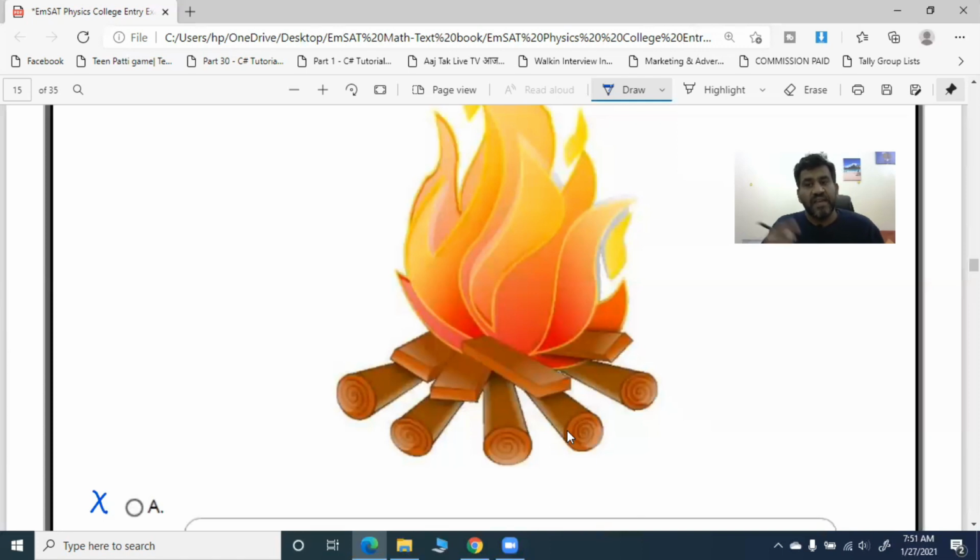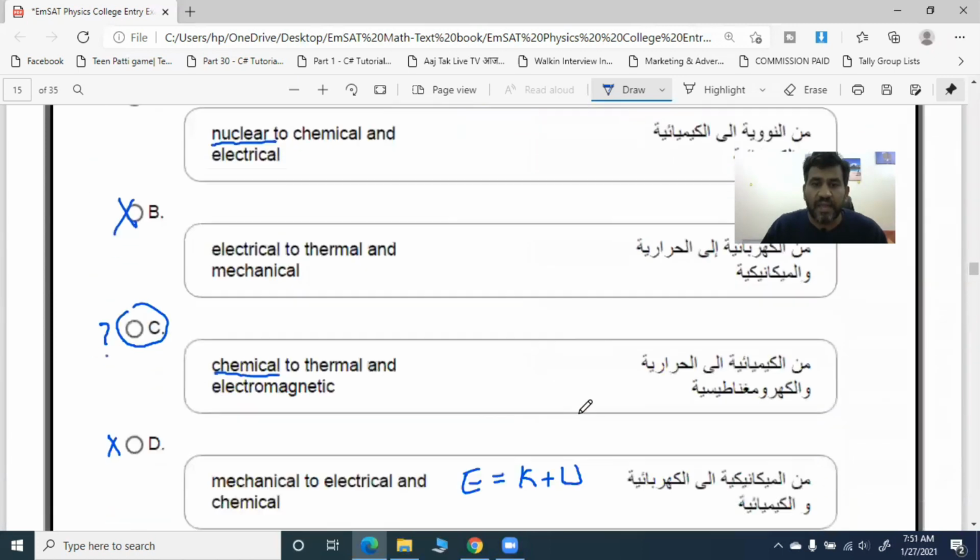Thermal, as I said, because heat is generated. And electromagnetic, because it also radiates light. When I say brighter, it means light rays are radiated from it. That's why we can say thermal and electromagnetic. So C is the right answer to the question.